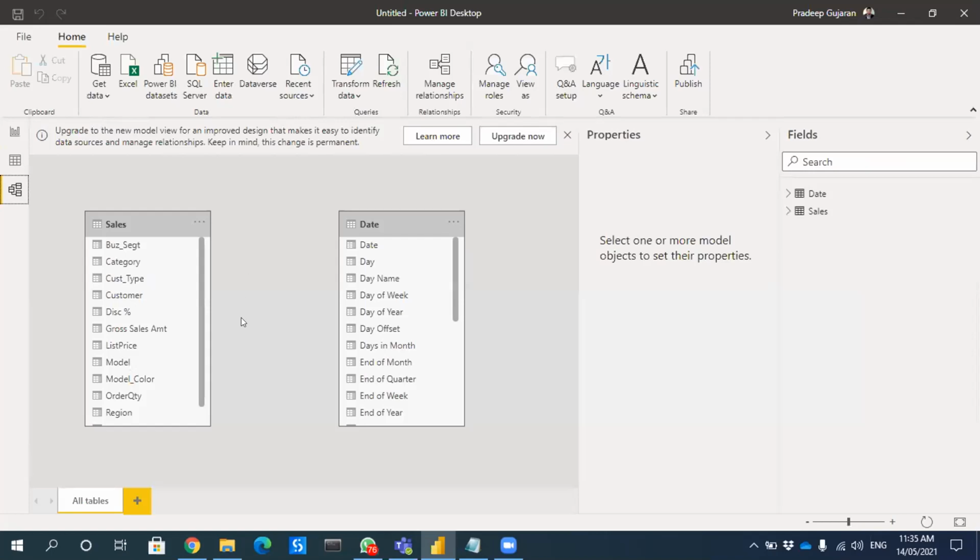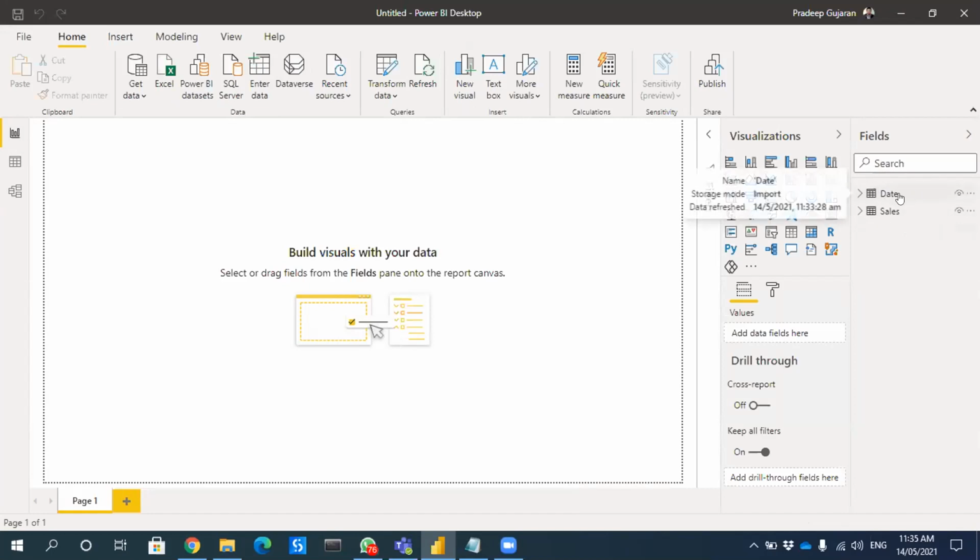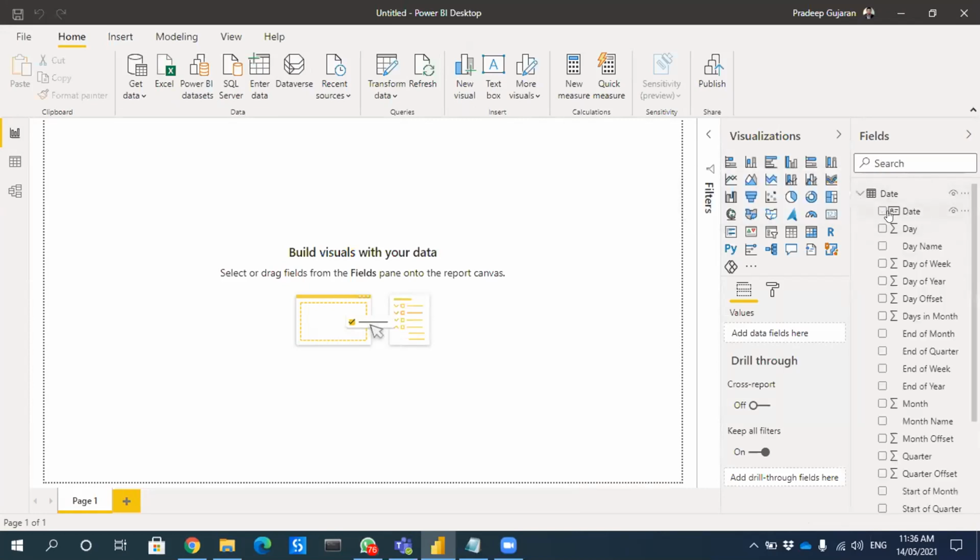Pradeep, can you repeat the process, please, after loading the query? My system was running quite slow. I loaded the query, and what do I need to do on this, validating this date? Basically, once you load, you will be able to see two queries: one is our sales query, the other one is the date query, right? Yes. Now in the date query, you will not be able to see a format like this.